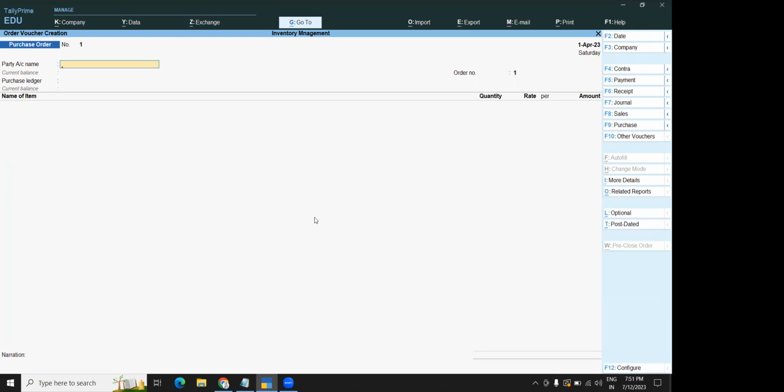Vendor is nothing but supplier. Once the order is accepted, then we do the same thing in the purchase invoice. Understood? So a purchase order is an order that is raised before we purchase any goods. Clear? Any doubts you have?